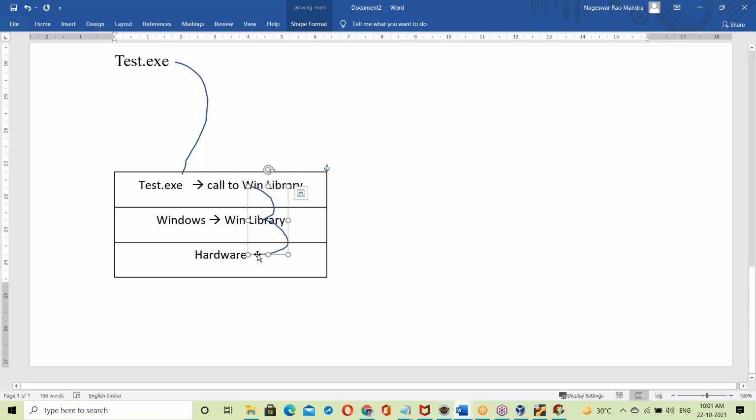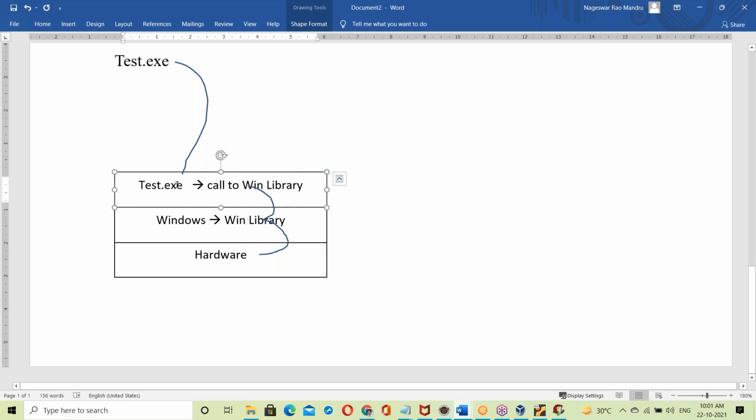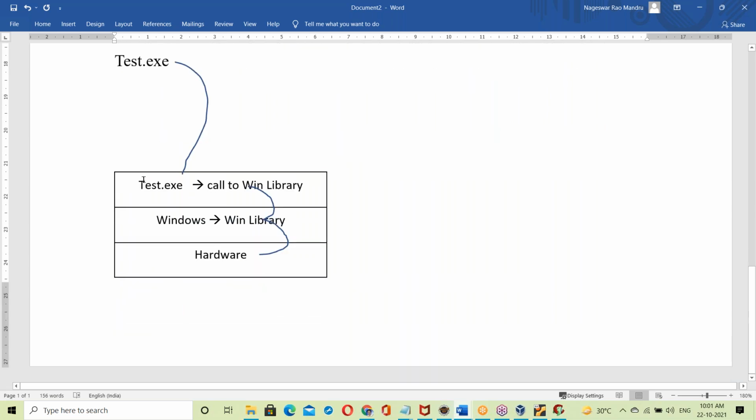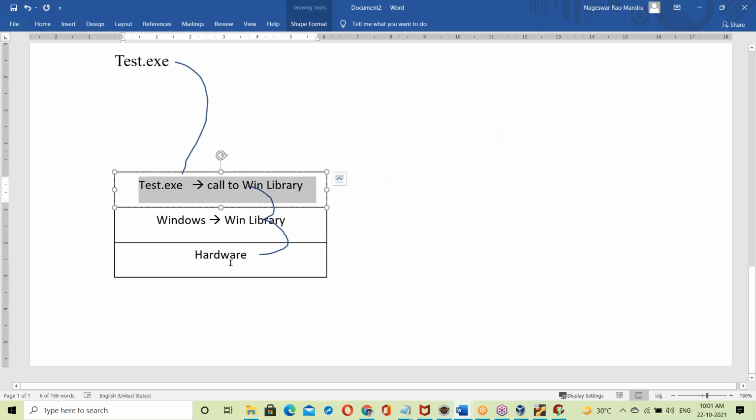So the test.exe file is already linked with the Windows OS library. Now at runtime, it makes a call to the Windows library to communicate with hardware components. It is available, so simply the Windows library is invoked, and with that library it communicates with hardware components.